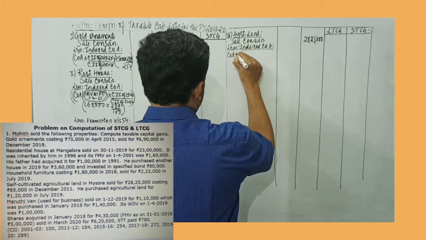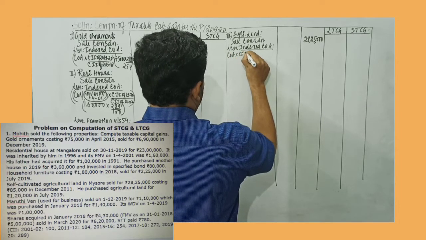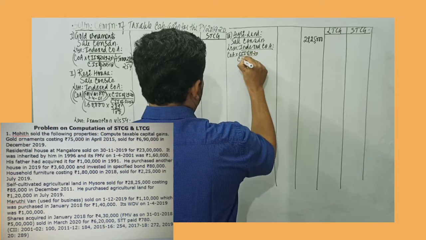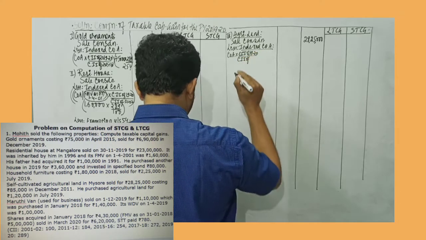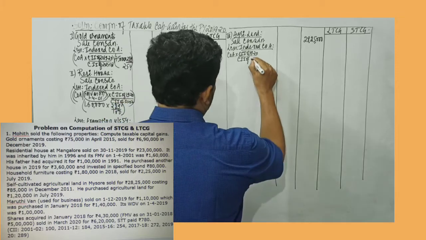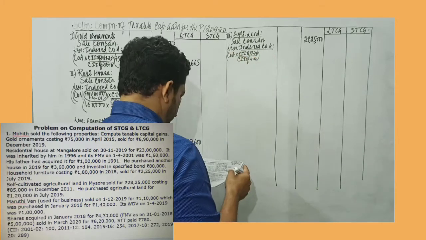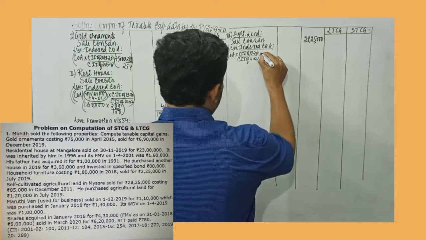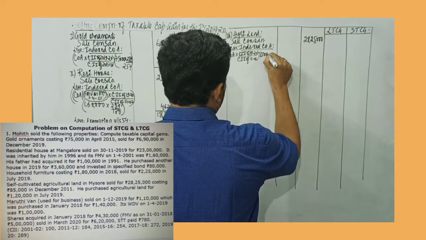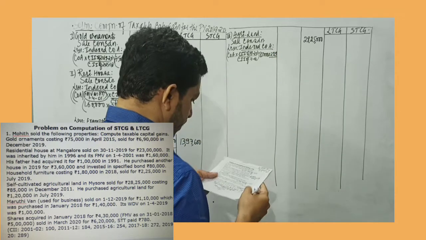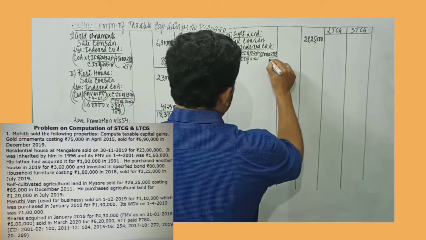So I record cost of acquisition into CII of 19-20, that is the current previous year, divided by CII of the year of acquisition, which is 2011-12. So the cost of acquisition of that agriculture land is 85,000 into 289 divided by CII of 11-12, which is given as 184.